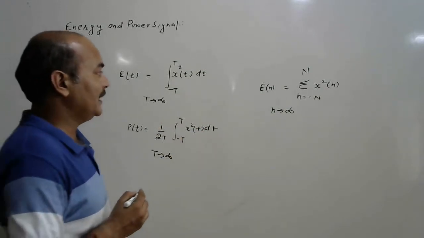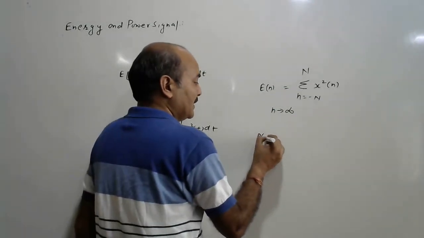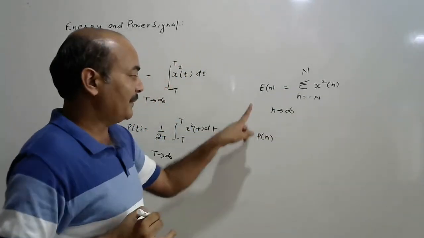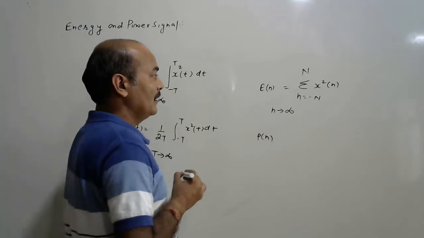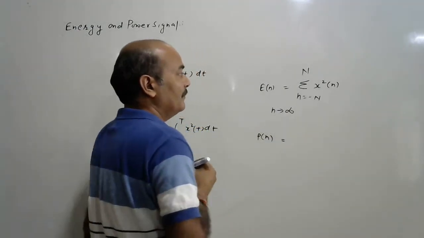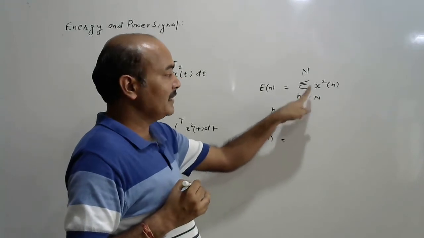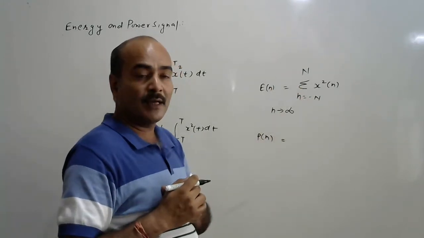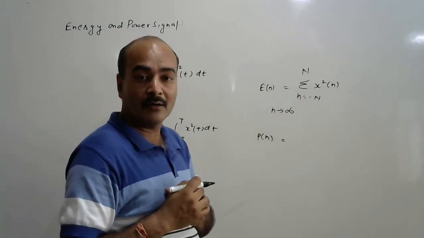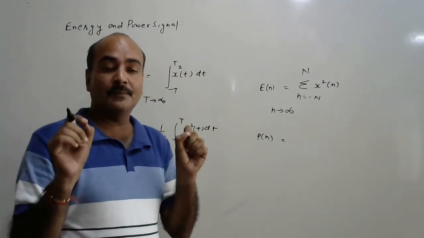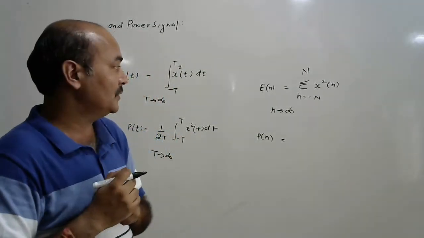It is the same in the case of a discrete time signal, which we represent by P(n). Here we divide by the number of samples from -N to N. The total number of samples is 2N plus 1, because there is one sample at n equal to 0.